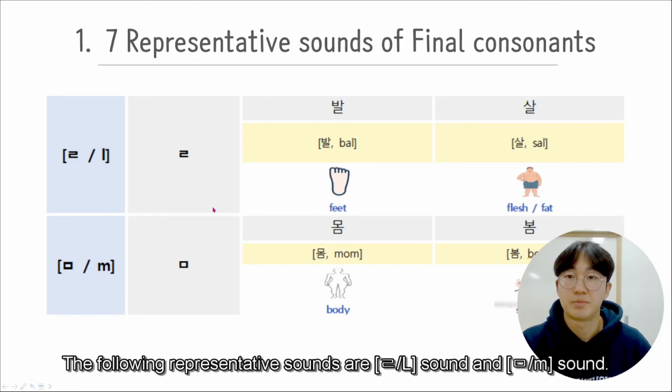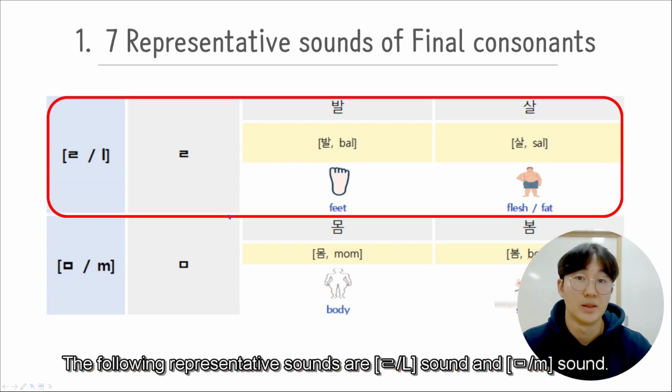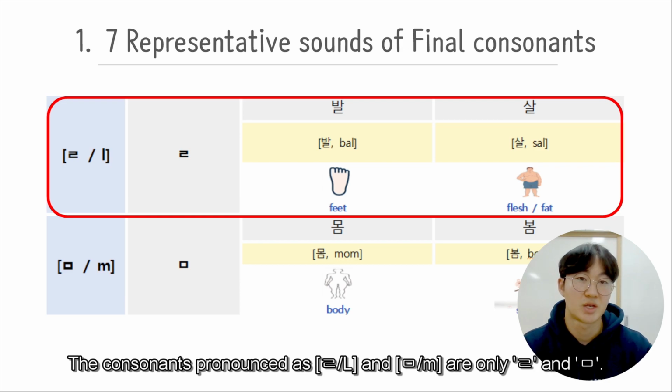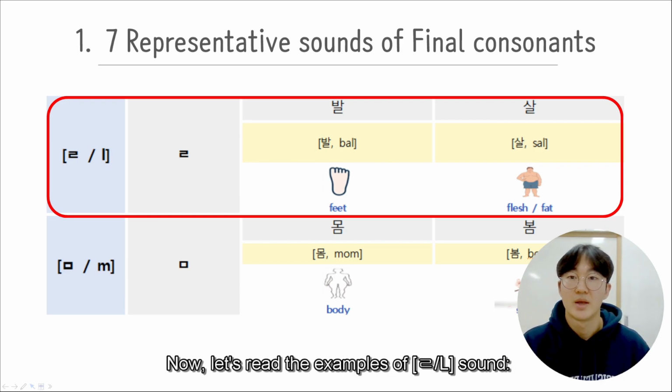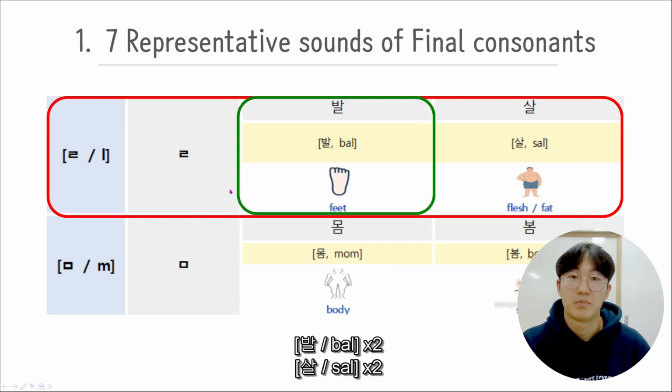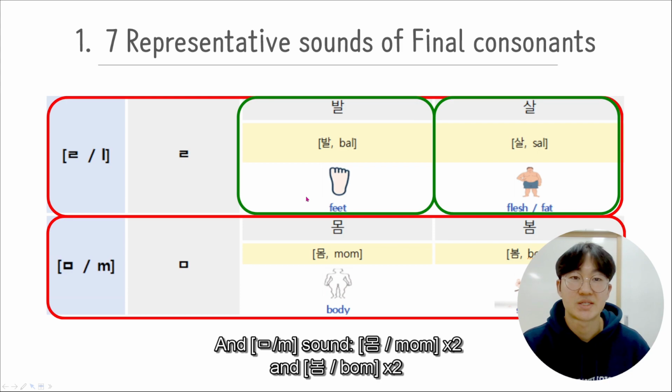The following representative sounds are L sound and M sound. The consonants pronounced as L and M are only 리을 and 미음. Now let's read the examples of L sound. 발, 발. 살, 살. And M sound. 몸, 몸.